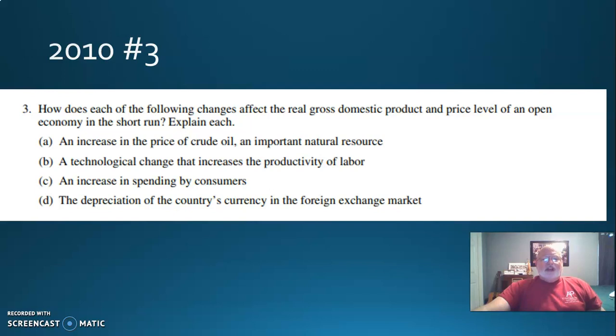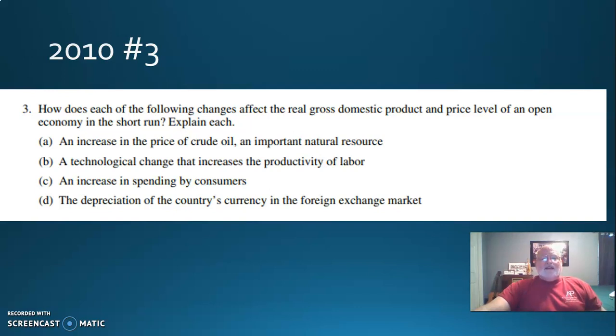A technological change that increases the productivity of labor, especially because they use the word labor there. This is a supply thing. That is an increase in supply, which is a shift of the SRAS curve to the right. So that is a win-win. That is an increase in real GDP and a decrease in price level.